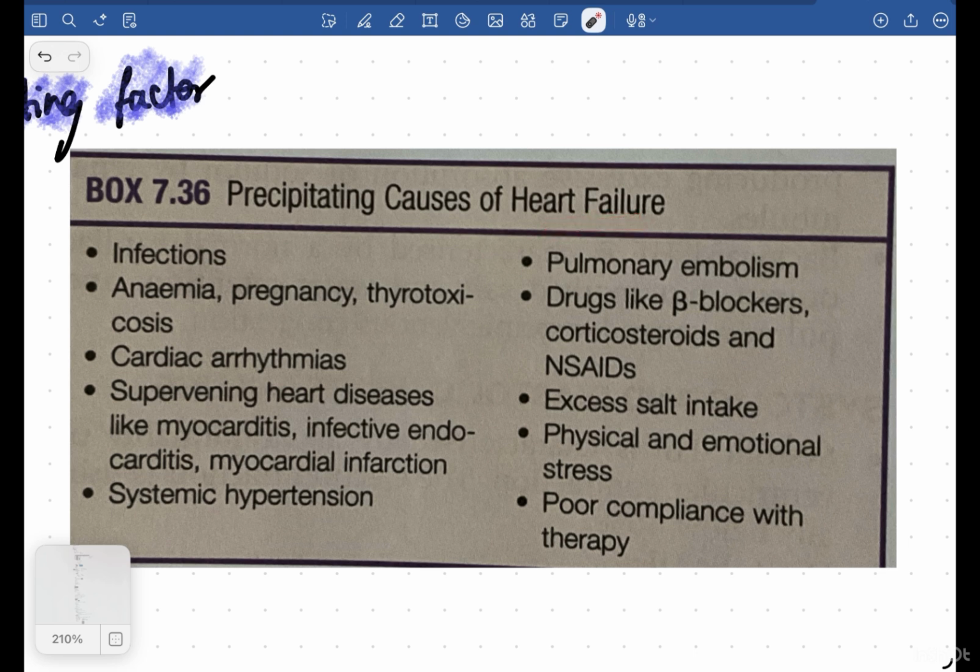And supervening heart disease like myocarditis, infective endocarditis, myocardial infarction, then systemic hypertension, as I told you, pulmonary embolisms, drugs like beta blockers, corticosteroids, NSAIDs, and increased salt intake, because that will lead to more water in the body, and that's why there is more volume in the body, right? And that will also lead to increased preload, which will also predispose to heart failure. Physical and emotional stress, poor compliance with therapy, right?